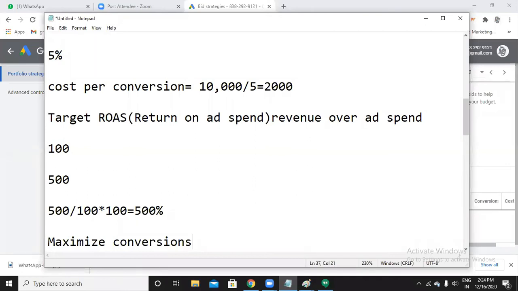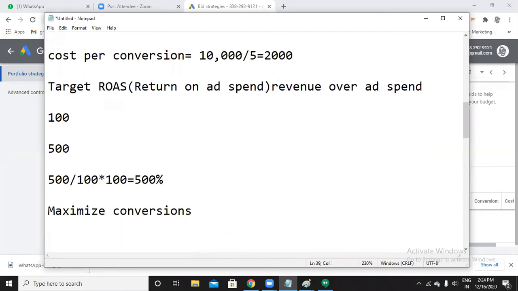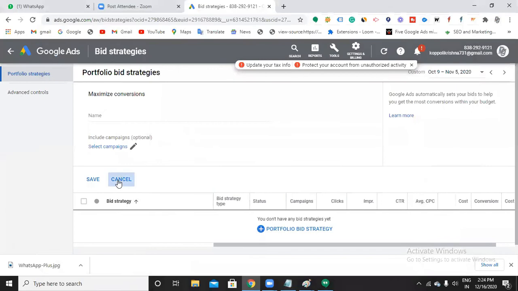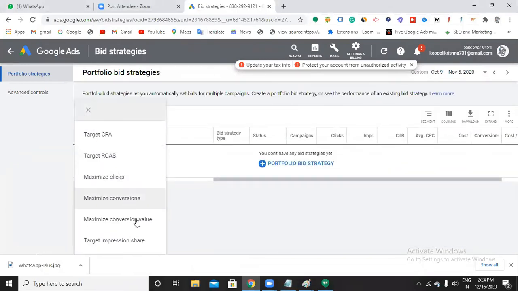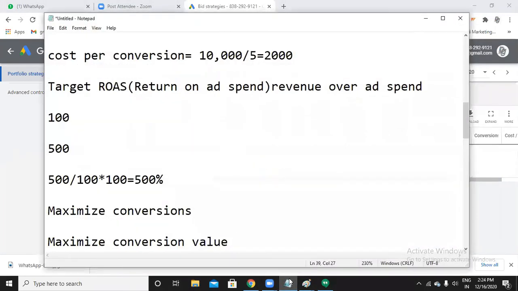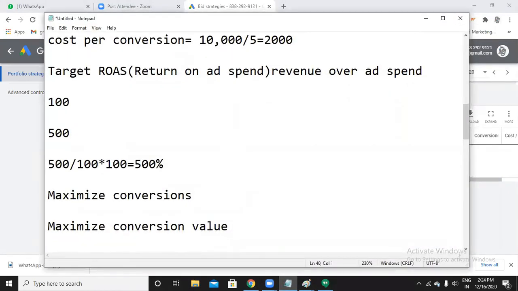Again, in order to use this, make sure that you have set up some conversion action in your account. For using CPA or ROAS or maximize conversions, definitely you should link up with your conversion action in your account. Right. The next thing is maximize conversion value. Okay, so here we have maximize conversion value.